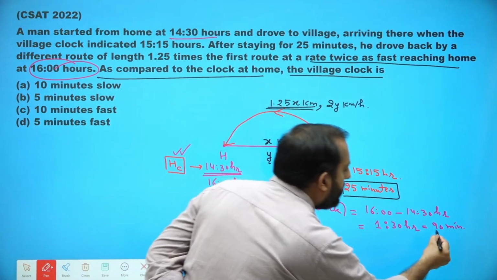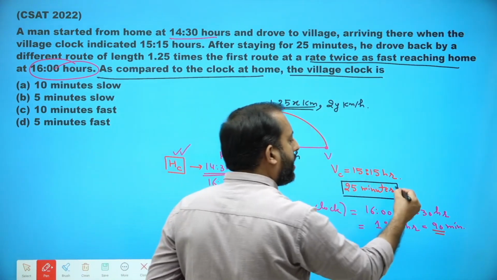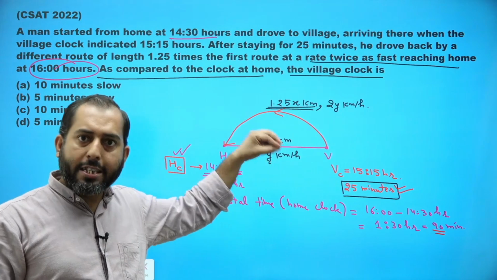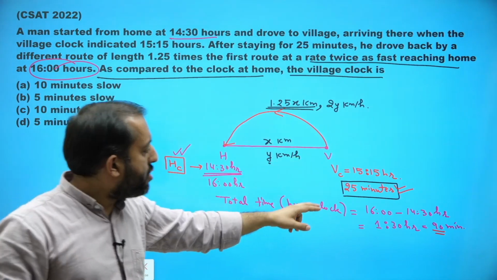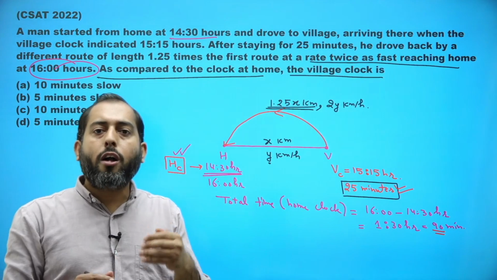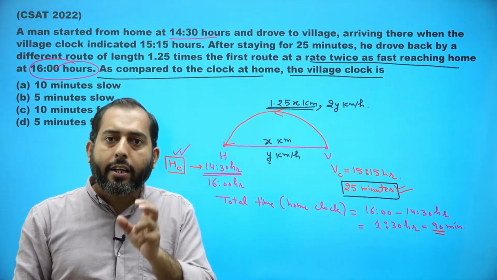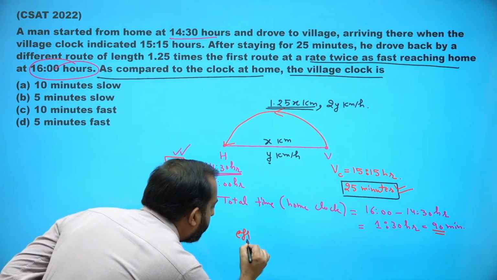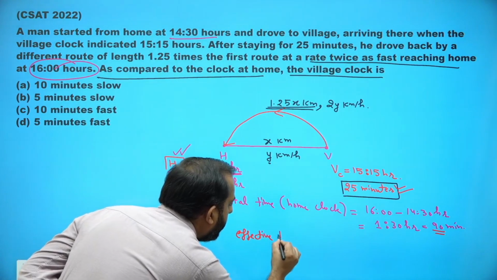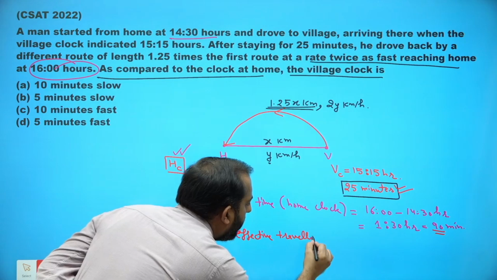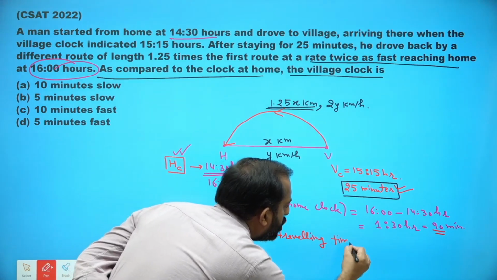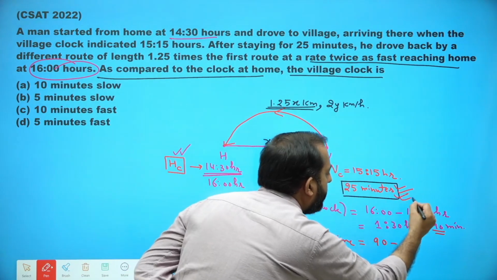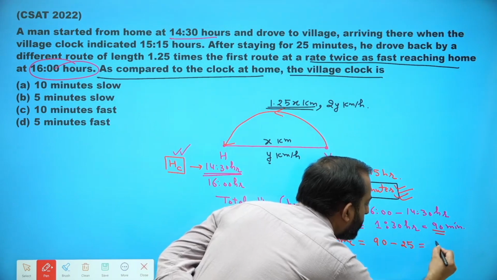But out of these 90 minutes, he has spent 25 minutes in the village only. So these 25 minutes should not be included in the effective traveling. Okay. So effective traveling time should be 90 minus this 25, which comes out to be equal to 65 minutes.